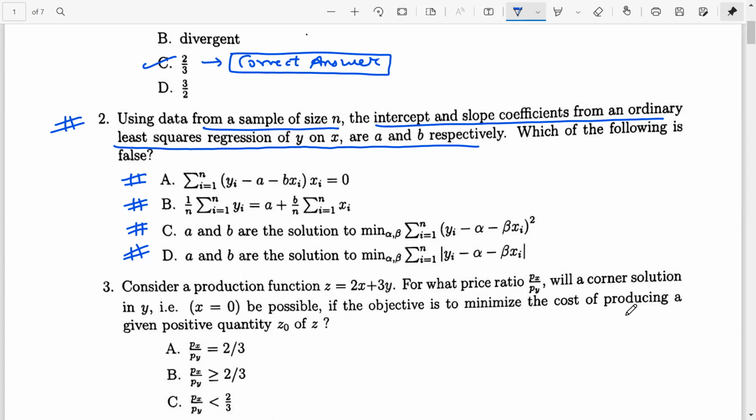Okay, so let's come to the whiteboard and let's solve this question. So we look at question number 2. What are we given?